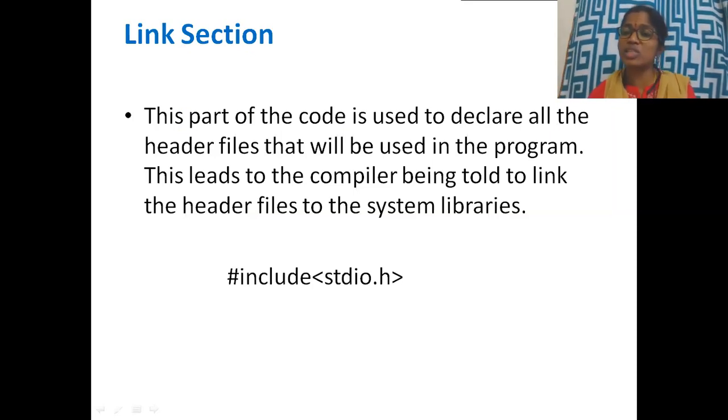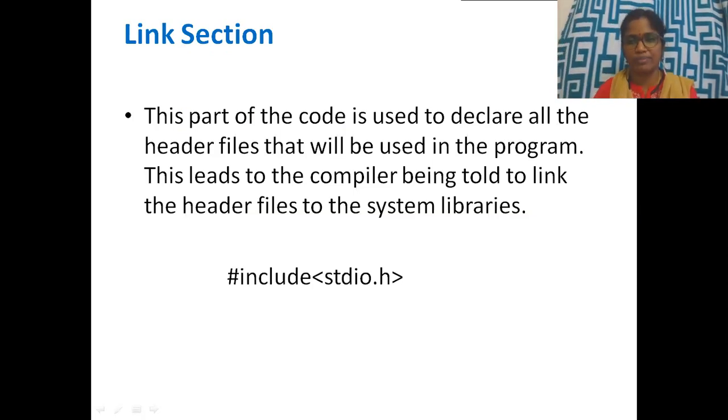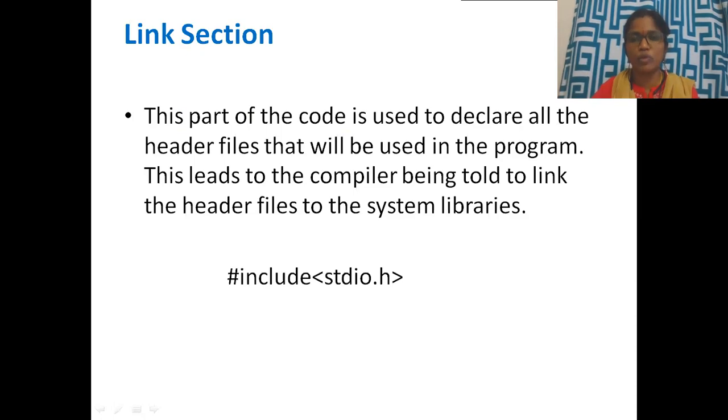These files are called header files, and they are stored in the C library. We call them the system library, system software which helps us execute our C program. So the link section is used to connect the header files into our program so that they provide the information to execute our C program.